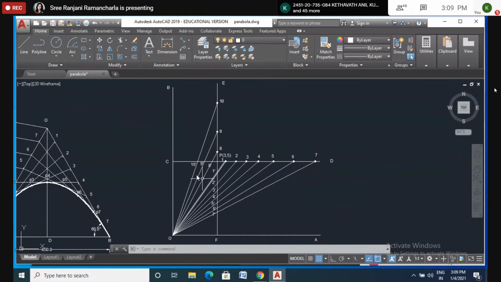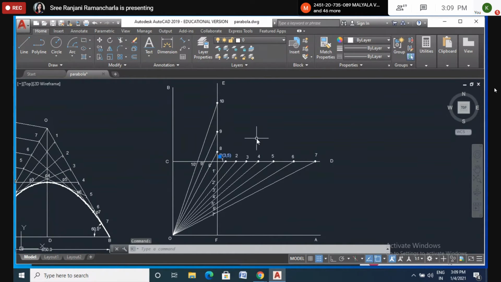Okay, this is the given. So first draw OA and OB. This should be a right angle. Draw the line OA and OB. Here I have taken the points 30 and 50.